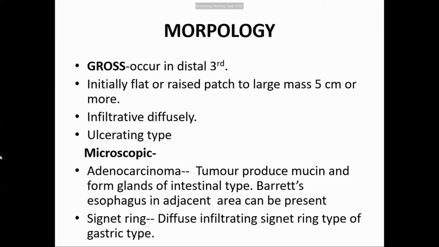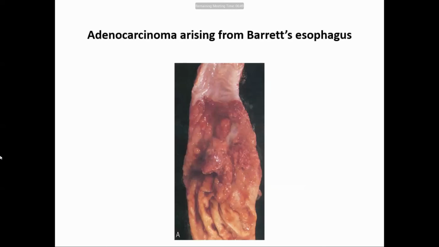So there is the signet ring type and there is the mucin-producing adenocarcinoma forming glands. The signet ring type has individual cancer cells containing mucin, diffusely infiltrating. So you can see this is a nodular or exophytic growth.